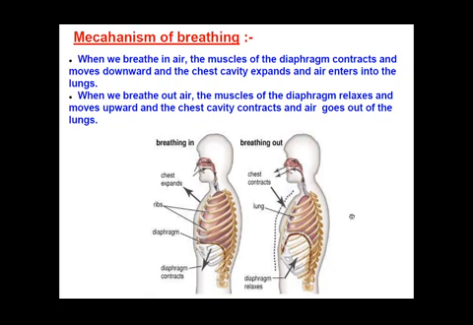Okay, so these are the two activities which our body is continuously performing while breathing in and breathing out. There is continuous movement of the diaphragm and rib cage of our body, and it is due to the action of the diaphragm and our rib cage or chest cavity that we breathe in and breathe out air continuously.